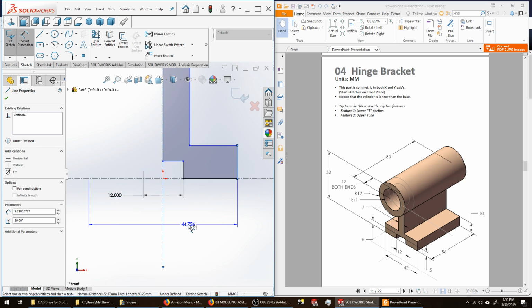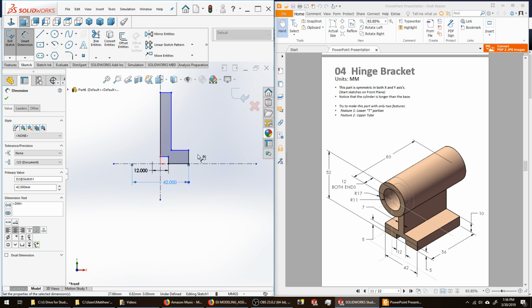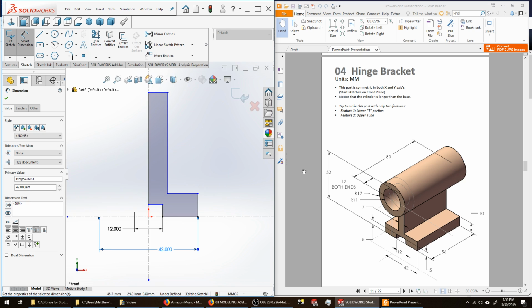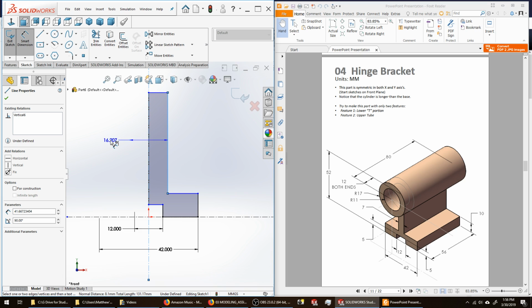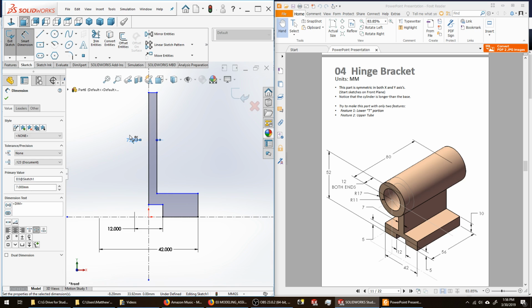Still in diameter dimensioning mode, 42 millimeters. The width of this section here, completed, will be 7 millimeters. Pick on that line. Get a full width, 7 millimeters. The height here is 10 millimeters.